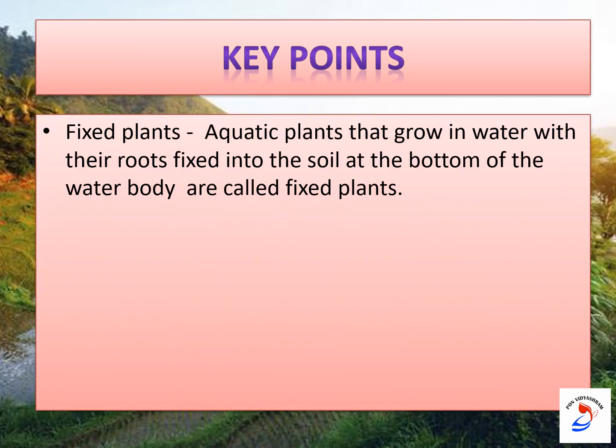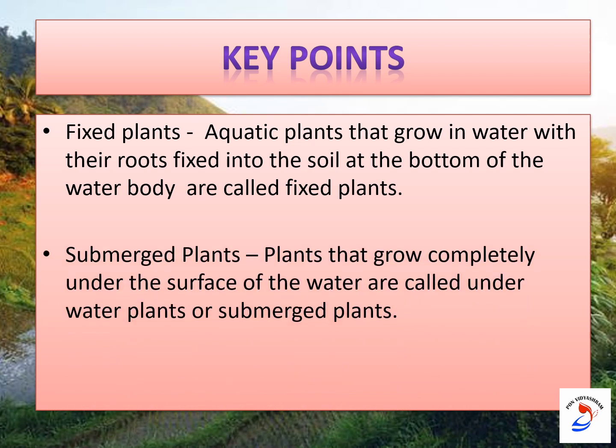Fixed plants. Aquatic plants that grow in water with their roots fixed into the soil at the bottom of the water body are called fixed plants. Submerged plants. Plants that grow completely under the surface of the water are called underwater plants or submerged plants.